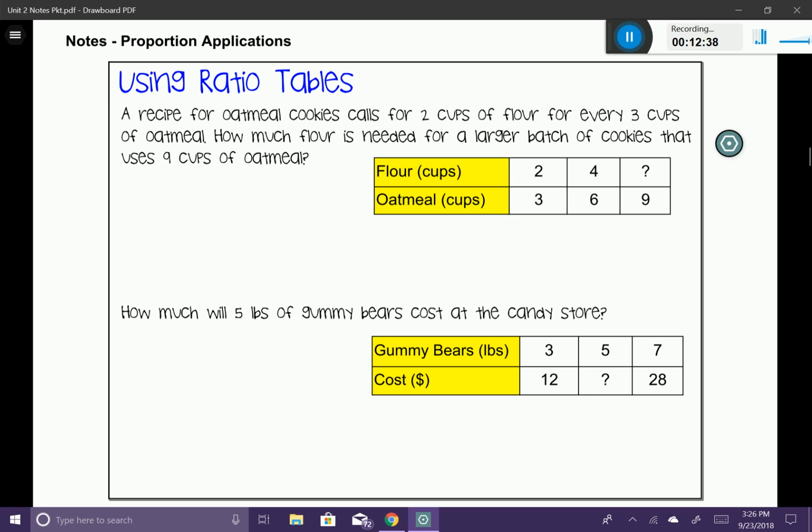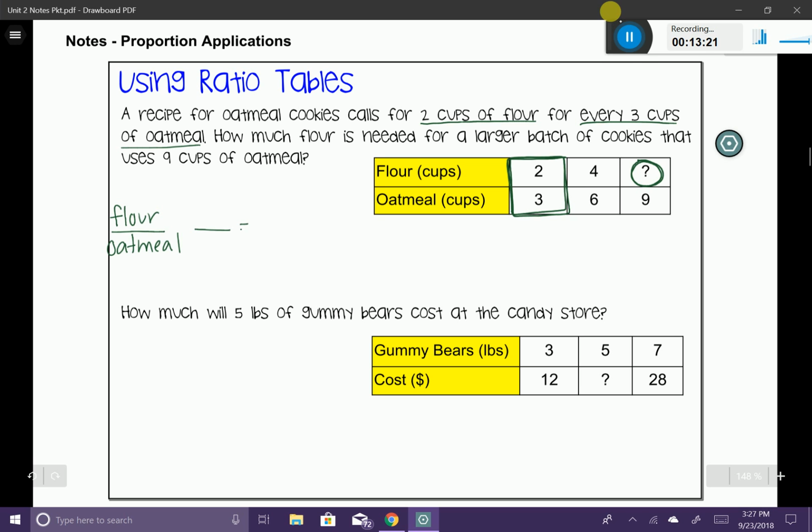So you can see that in our table we have some values, and then we have a missing value. That's the missing value that we're looking for, and that's actually what the question is asking in our problem. So to solve this, here's what we want to do. Let's take a look at the information that they gave us. They gave us that 2 cups of flour goes for every 3 cups of oatmeal. Do you see how that ratio actually shows up in our ratio table, 2 to 3? Well, that's actually going to be our first ratio. So let me show you. Let's go ahead and set up our word ratio. Flour to oatmeal.